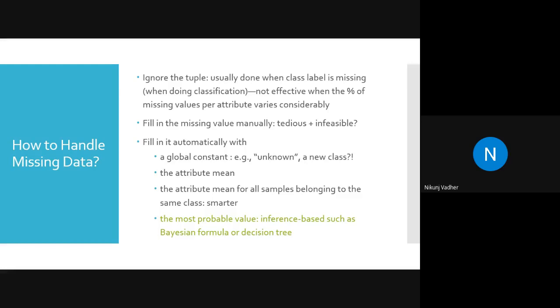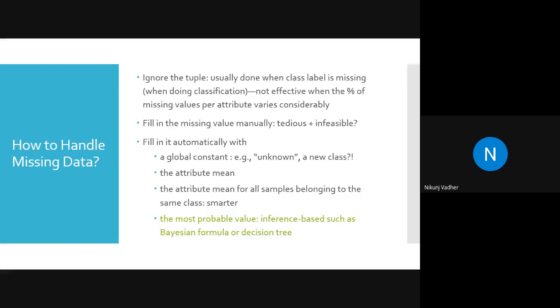Another approach is attribute mean. Let's say if it is a numeric attribute, then take the average of whatever values are present and replace the missing value with that average. Next is attribute mean for samples belonging to the same class.